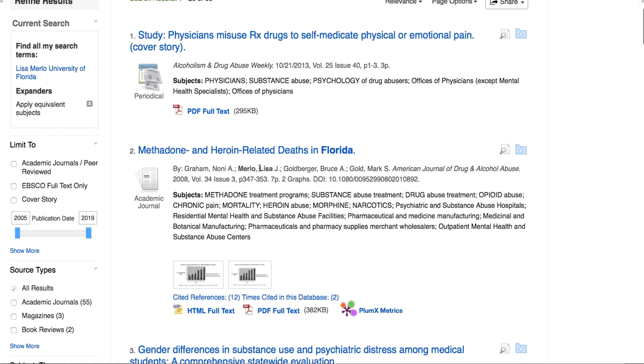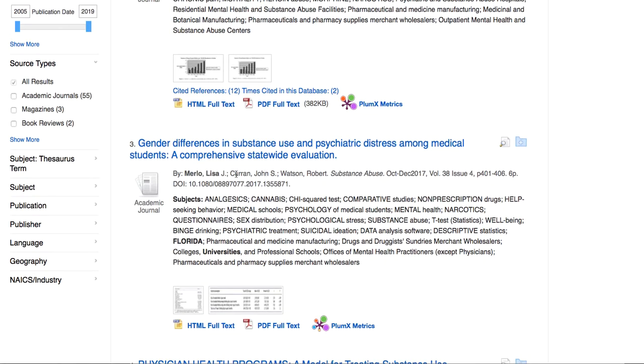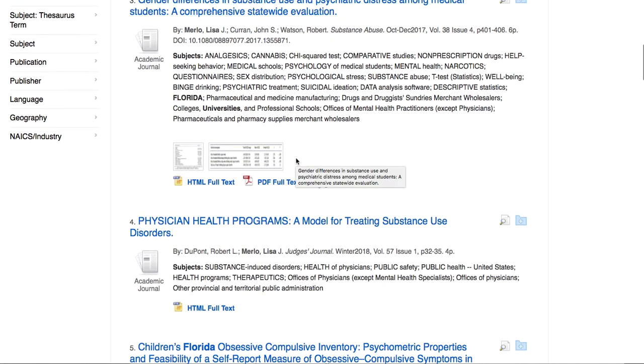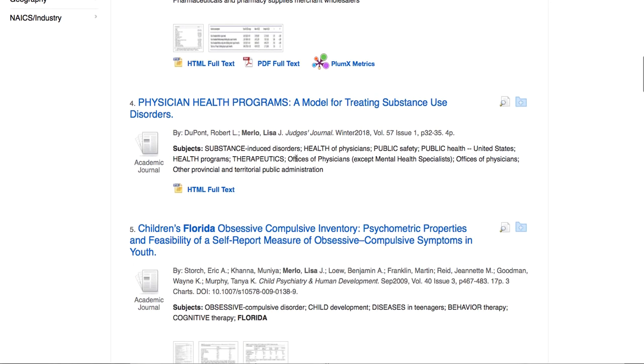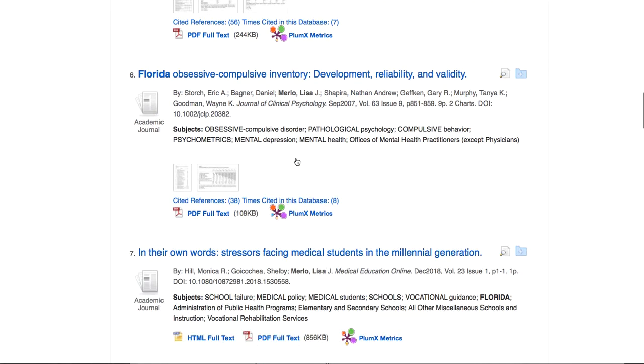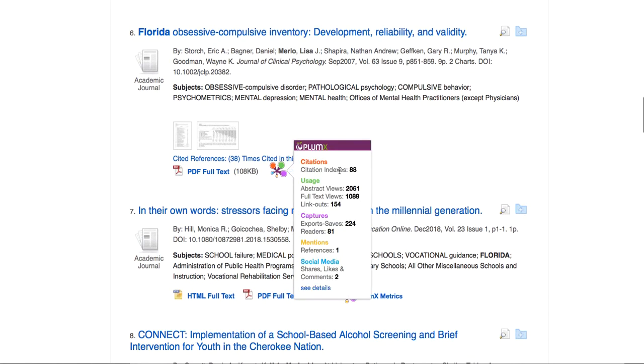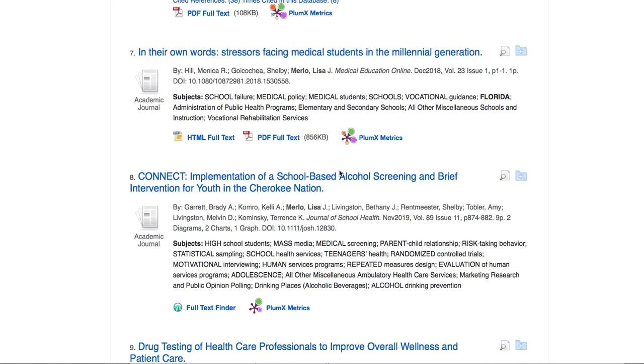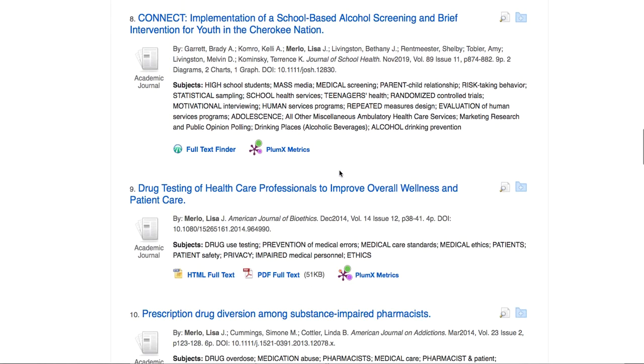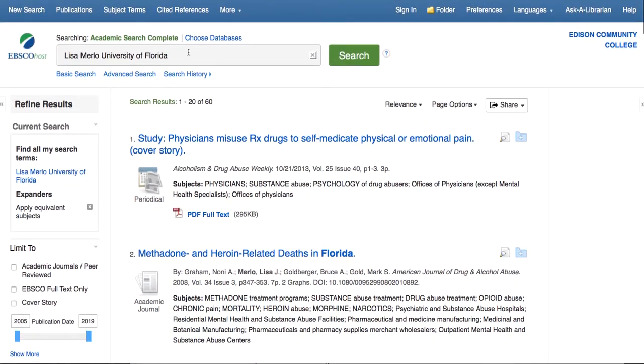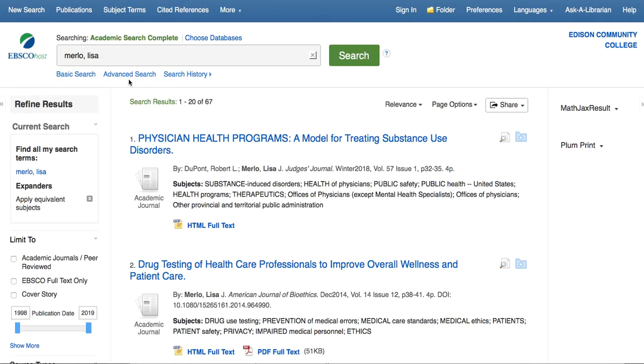There she is. Now this is methadone. That's something completely different. So we do see that she is an author. She writes about health. So we'll be able to find her studies in here somewhere. I'm sure it's there somewhere. So what I'm going to do is type it in backwards, search for the author.